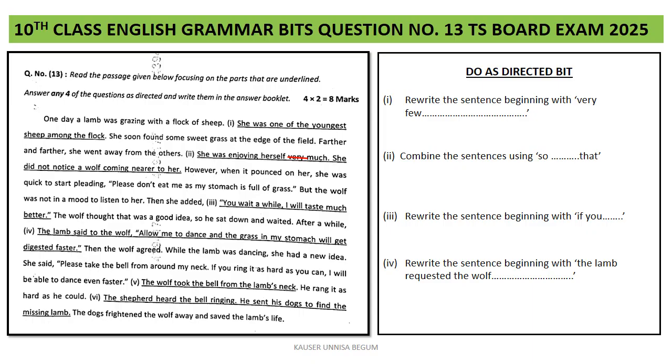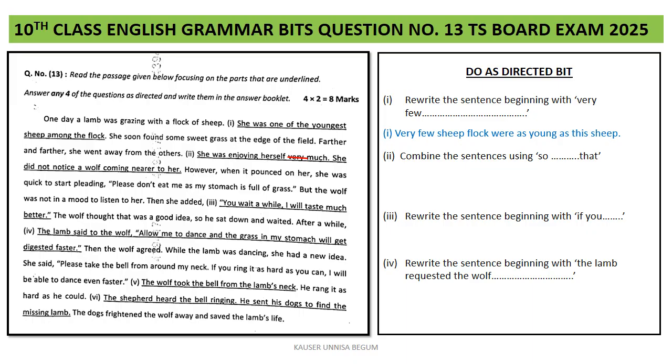Now moving on, you have to focus on the underlined part of the question. She was one of the youngest sheep among the flock. And the question, you have to convert it something like this. The first one is, you have to rewrite the sentence beginning with "very few." So let's write the first answer of the 13th question. You have to start with "very few." Now we are converting the sentence something like this: Very few sheep in the flock were as young as this sheep.